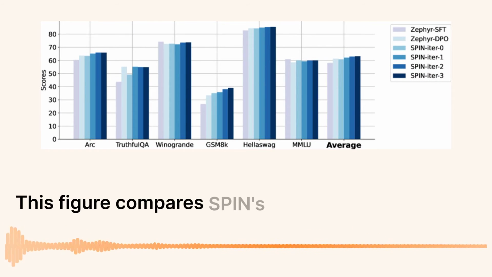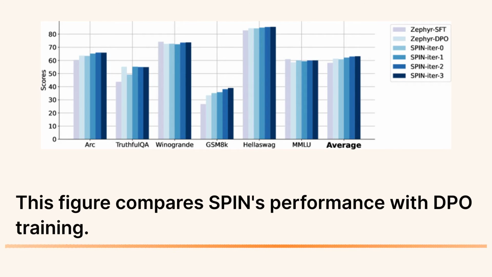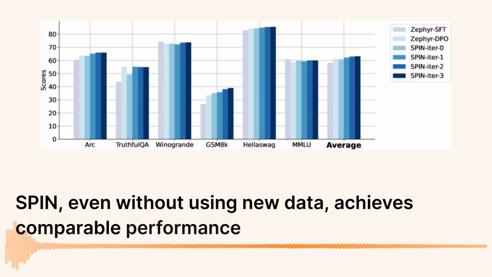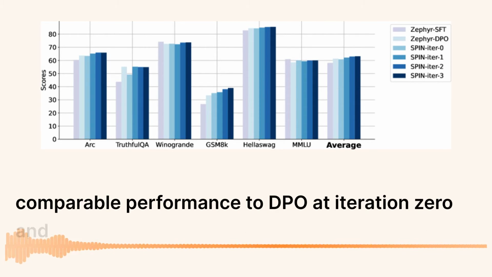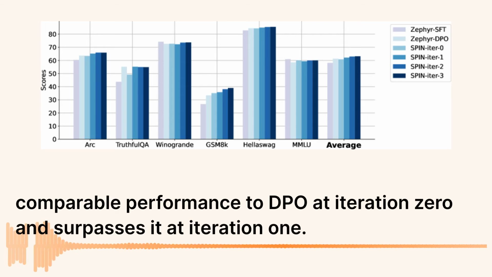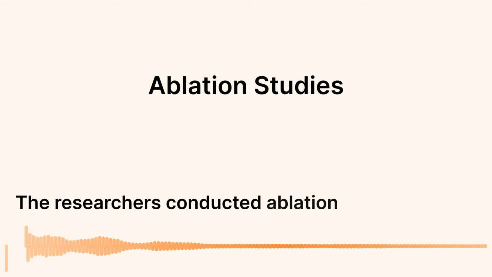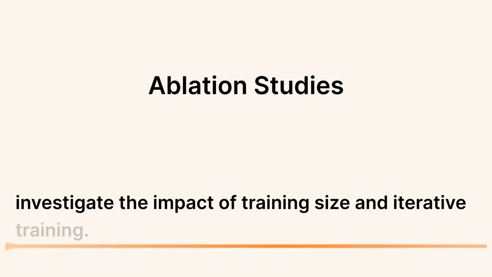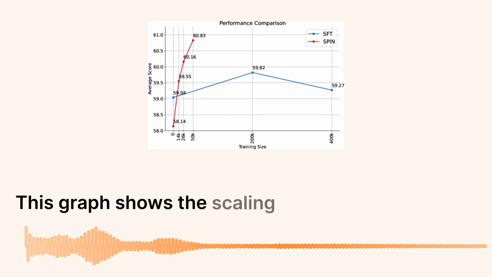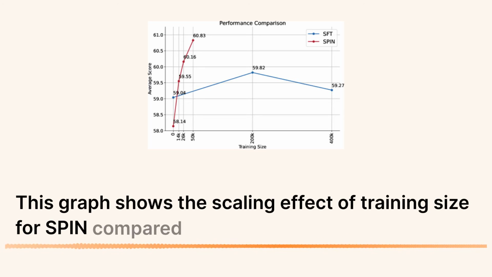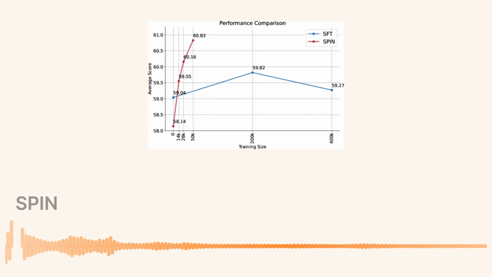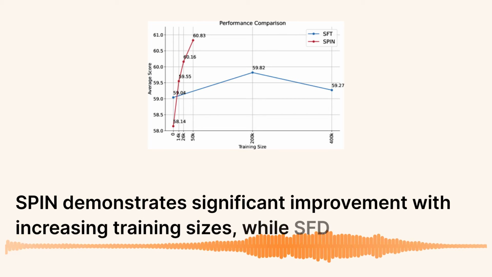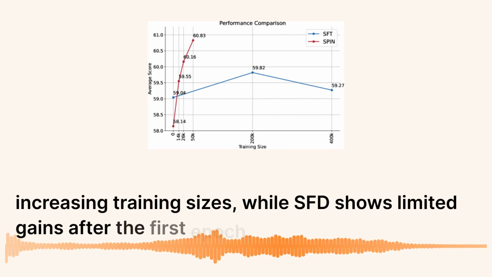This figure compares SPIN's performance with DPO training. SPIN, even without using new data, achieves comparable performance to DPO at iteration 0 and surpasses it at iteration 1. The researchers conducted ablation studies to investigate the impact of training size and iterative training. This graph shows the scaling effect of training size for SPIN compared to SFT. SPIN demonstrates significant improvement with increasing training sizes, while SFT shows limited gains after the first epoch.